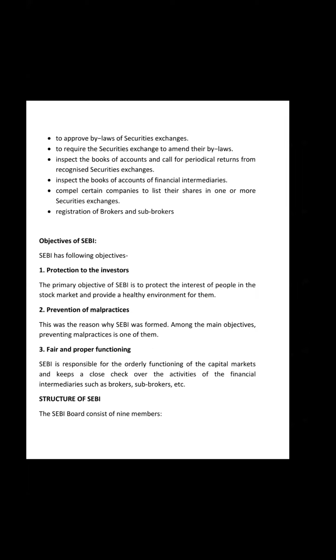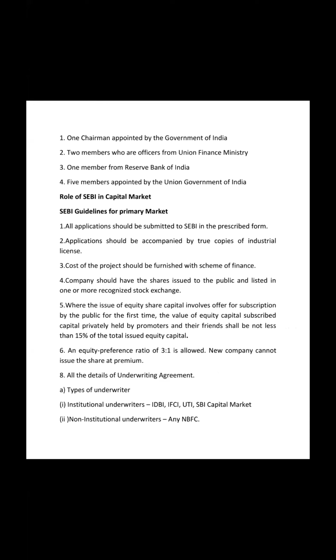SEBI consists of 9 members. The first one is the chairman, who is appointed by the government of India. Then come 2 members who are officers from the Union Finance Ministry, one from RBI, and 5 members appointed by the Union Government of India. So this is how SEBI is constituted.